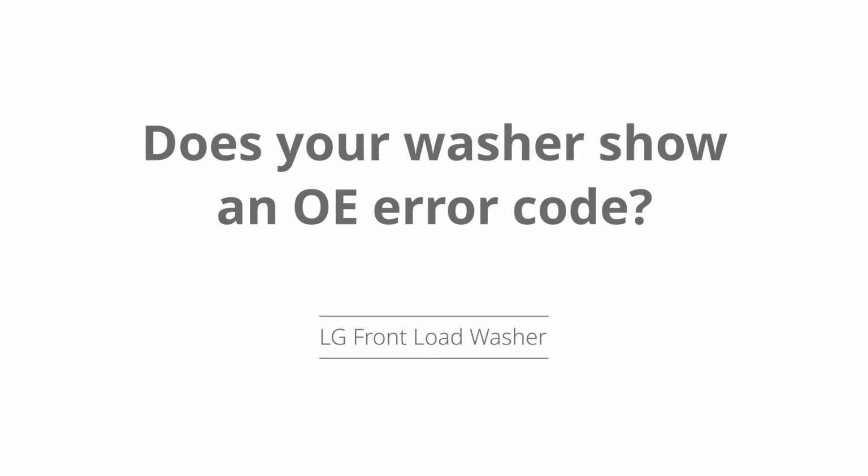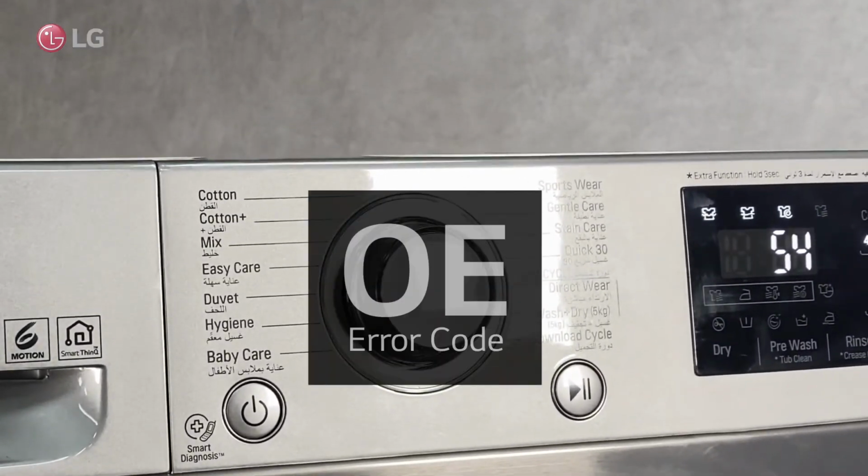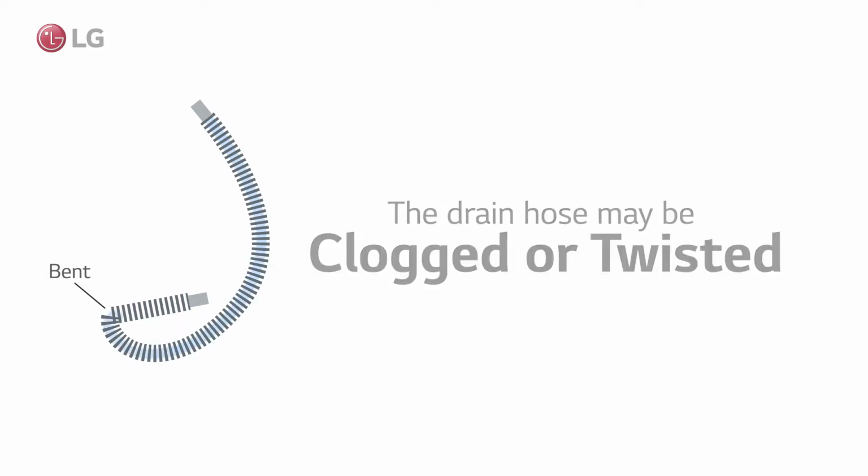Does your washer show an OE error code? How to troubleshoot the OE error is demonstrated in this video. The OE error indicates whether the drain hose is clogged or whether the pump is malfunctioning.